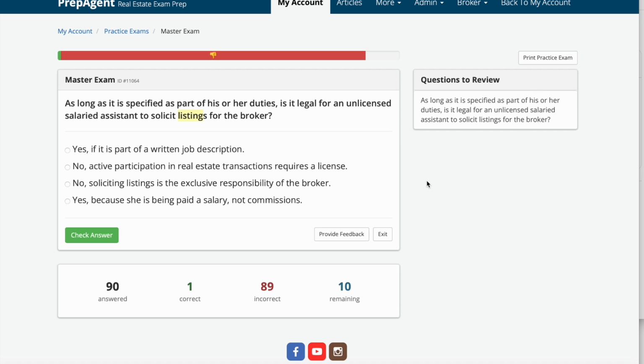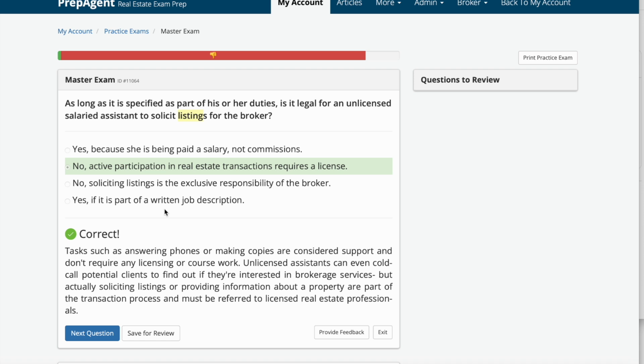As long as it is specified as part of his or her duties, it is legal for an unlicensed salaried assistant to solicit listings for the broker. A, yes, if it is part of a written job description. B, no, active participation in real estate transactions requires a license. C, no, soliciting listings is the exclusive responsibility of the broker. Or D, yes, because she's being paid a salary, not a commission. And the answer is B. No, active participation in a real estate transaction requires a license.